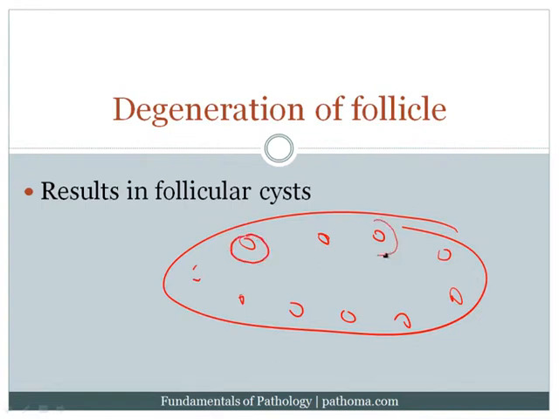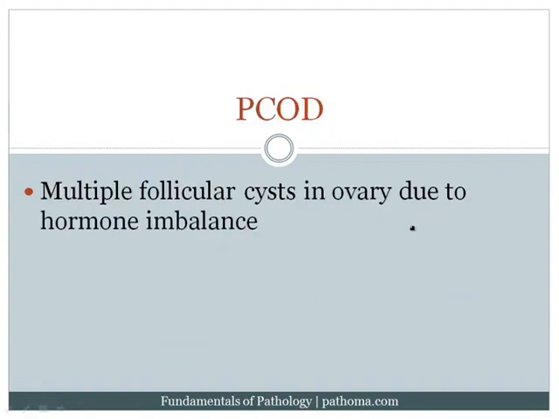So that when you have a degenerated follicle, it becomes big and cystic, and most women will have one or two or three follicular cysts, i.e. degenerated follicular cysts, within their ovary. There is a disorder, however, in which patients can have multiple follicular cysts, and that's called polycystic ovarian disease.